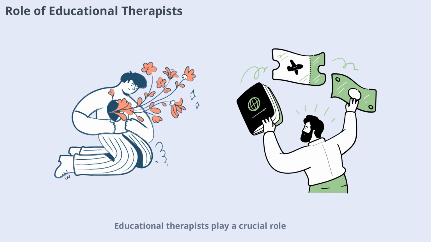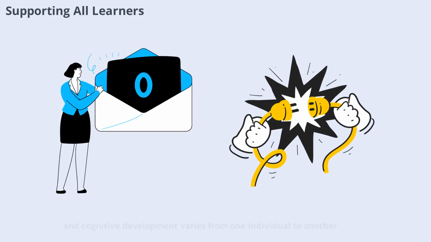Educational therapists play a crucial role in identifying and addressing cognitive weaknesses. They use assessments and observations to understand each child's unique needs. By focusing on the underlying causes of learning difficulties, therapists can design interventions that truly help children progress. Every child is different, and cognitive development varies from one individual to another. By understanding these differences, teachers and therapists can create inclusive classrooms where all students have the opportunity to succeed. It's about meeting children where they are and helping them grow.